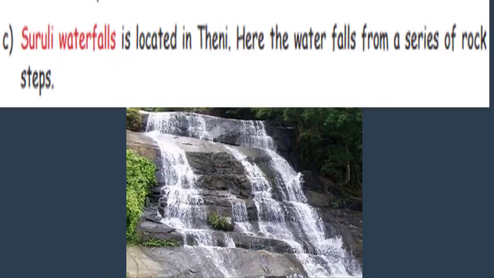The next waterfall, Suruli Waterfall. Suruli Waterfall is located in Theni. Here the water falls from a series of rock steps. Okay, it is one of the major tourist attractions in the Theni district and draws tourists from different parts of the state. Particularly during the southwest monsoon, June to October is the best season due to the monsoon activity. Monsoon means the rainy season.